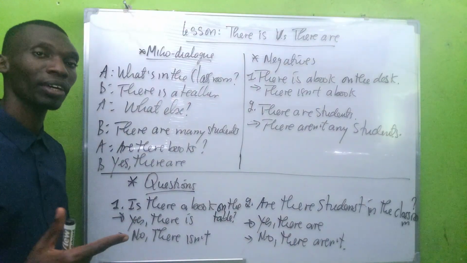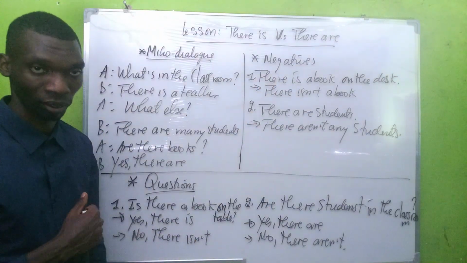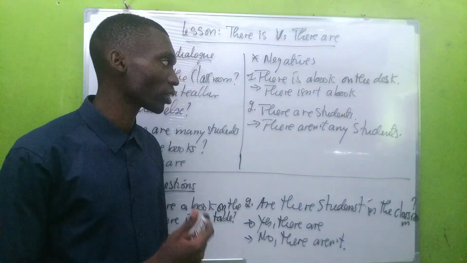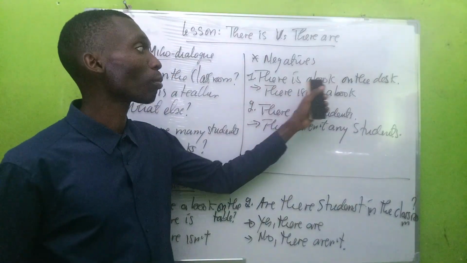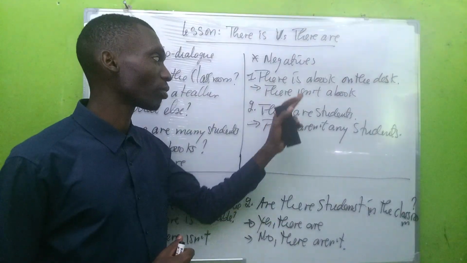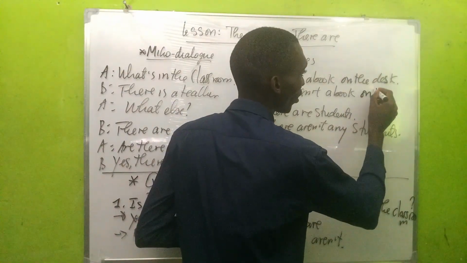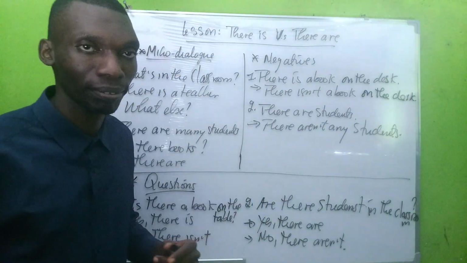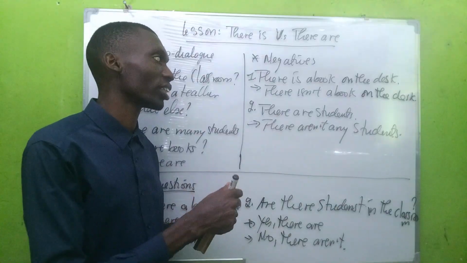So now let's see how we can use the impersonal pronoun there with negatives. Examples: if I change a positive phrase into a negative. There is a book on the desk. We can make it negative: there isn't a book on the desk. So you just add the word not: there isn't.